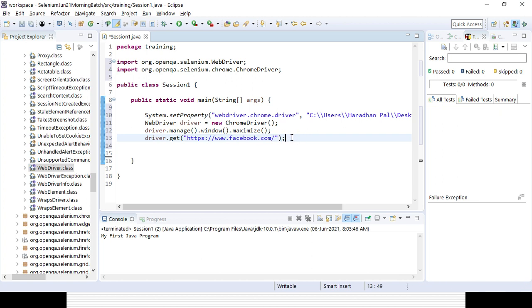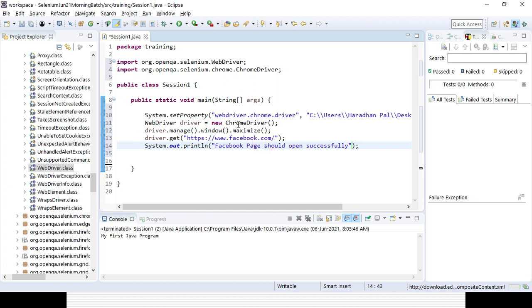And if I want to print something here, I can give the System.out.println method. Here I can give "Facebook page should open successfully".